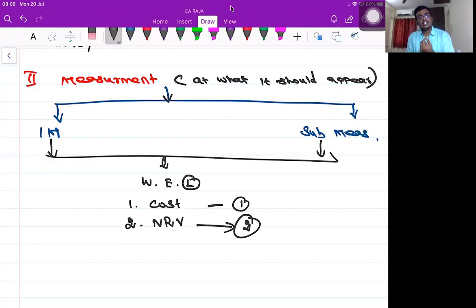Now the question arises at this particular place. Can anyone please tell me why whichever is lower? Why not whichever is higher? My question to you is, yes, I do agree. Indian standards also say that inventory should be valued at whichever is lower, cost or NRV. My question to you: why not the higher?